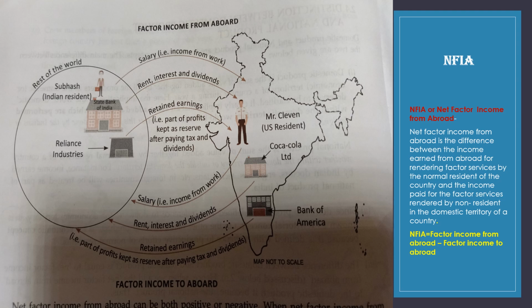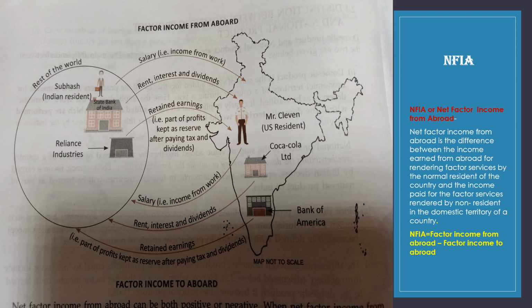Here the three things we are seeing, which are outside of Indian territory in the rest of the world. The first one is Reliance Industries. Second one is State Bank of India. Third one is Subhash, who is an Indian resident but working outside of India. The salary of Subhash is factor income from abroad.